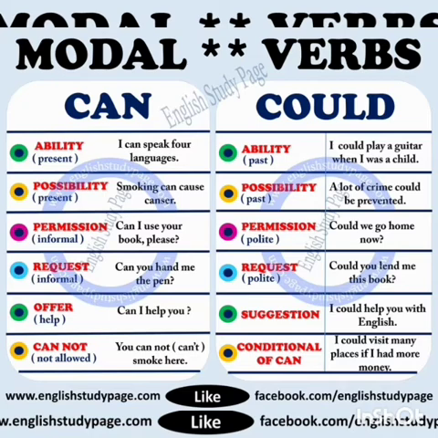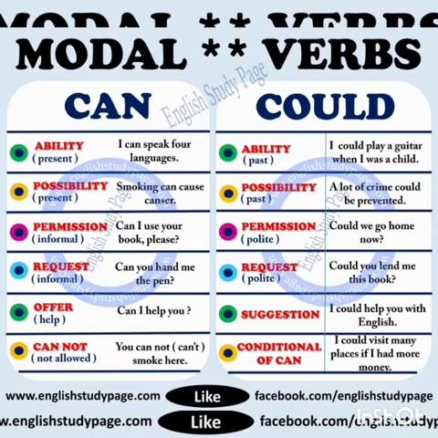Next, could. So, the past tense of can is could. So, what are the functions of could? Now, let us discuss. First one is ability. So, ability in past tense. I could play a guitar when I was a child. So, ability in past tense. So, in past tense, you will be using could. Present tense, you will be using can.